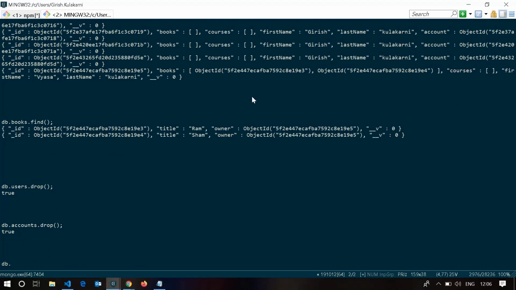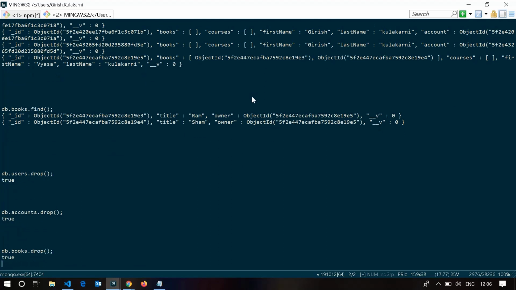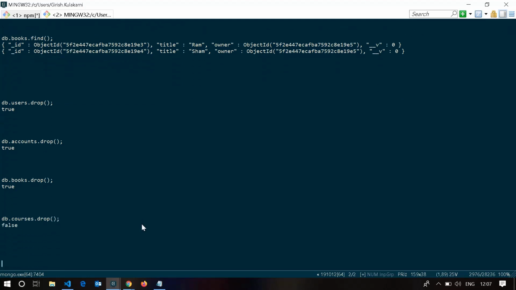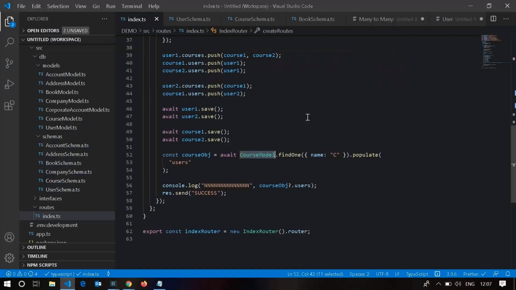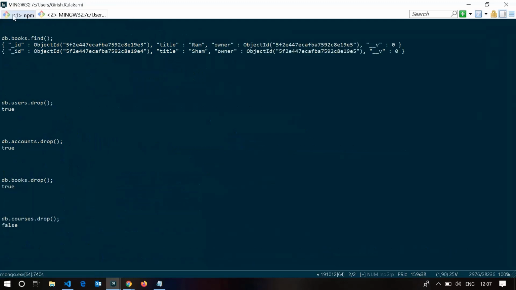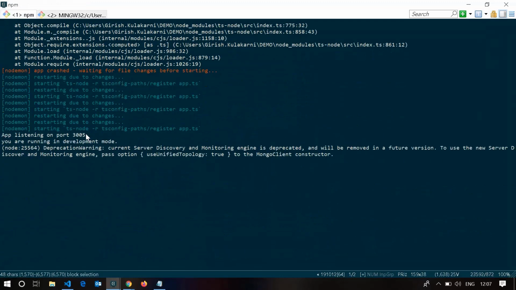db.books.drop and db.courses.drop. Okay, so now I deleted everything so that the db records will look clearer and you can understand better.